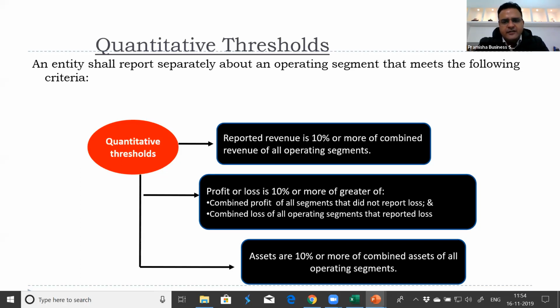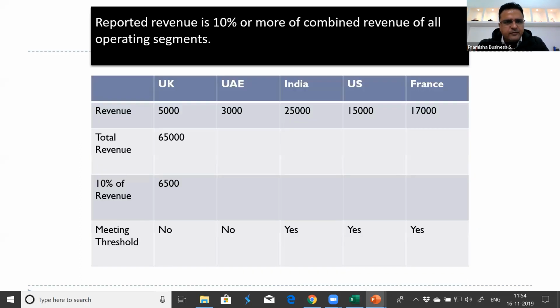Third category is assets. If assets are 10% or more of combined assets for all operating segments, we'll report that segment as a reportable segment. Let's have a look at the examples.